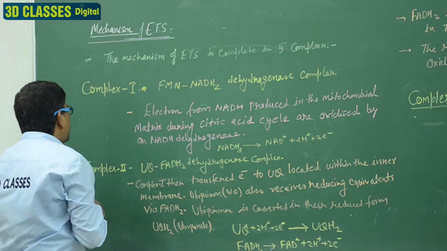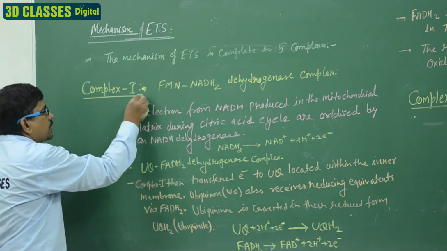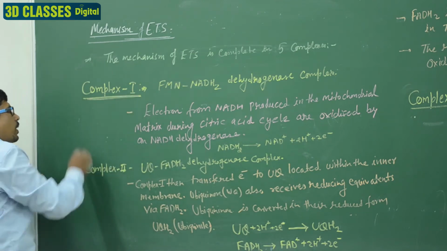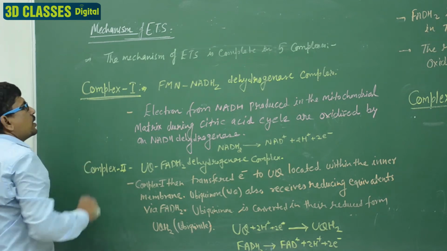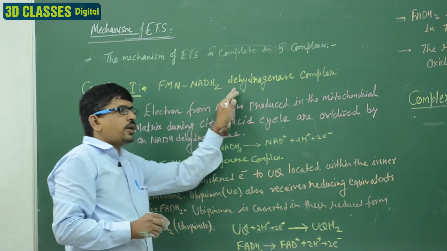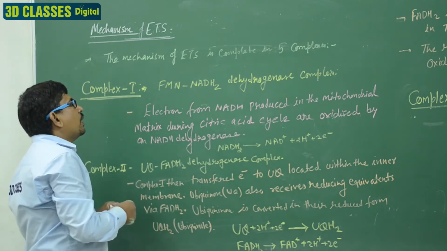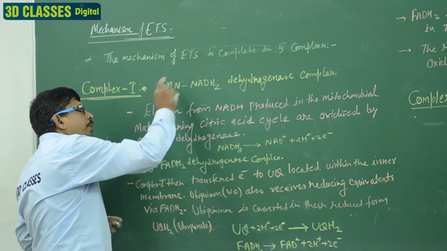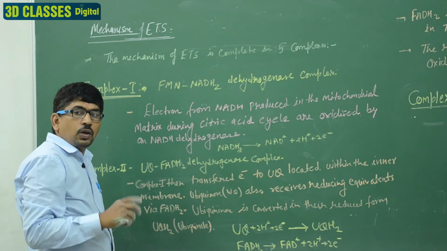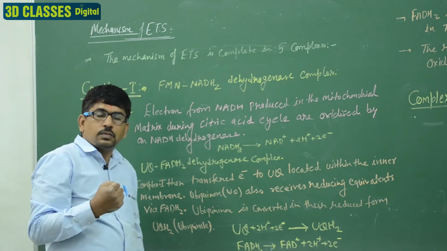First we discuss the complex first. This is the first complex. Clear? The first complex is the FMN NADH2 dehydrogenase complex. We have discussed earlier. So what will happen? FMN is the electron carrier. So where are the electrons formed?